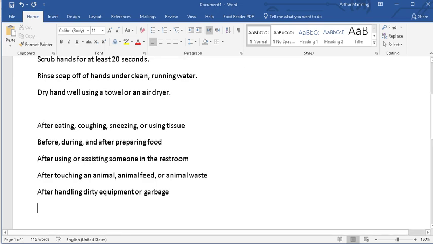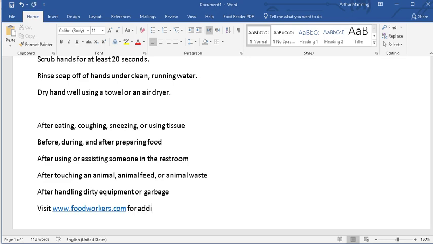Now this last line is going to become our signature line. Now watch what happens. Let's see if this turns into a link when I hit the space bar. Sometimes it does. Yep. Word automatically turns that into a link. We're going to not want that to be a link. We'll come back to that. Now that's about all the content of our document. So this is going to be a really easy project.